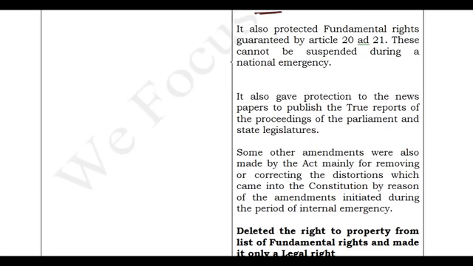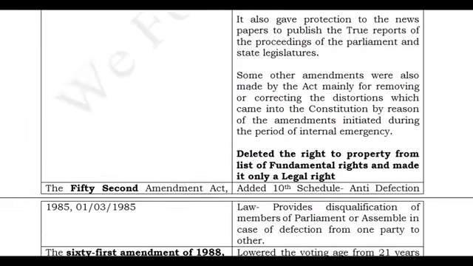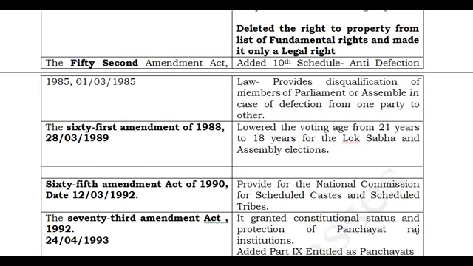And also, at the time of emergency, articles 20 and 21 used to be suspended. The 42nd amendment had made a provision for the suspension of 20 and 21. So under this 44th Amendment Act, it has given such a provision that these cannot be suspended during the national emergency. And one more important fact we need to discuss here is that it has deleted the right to property.